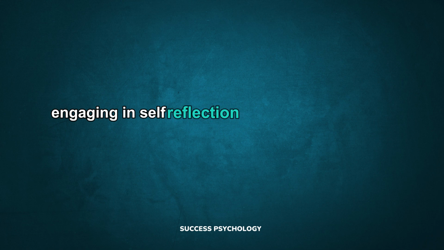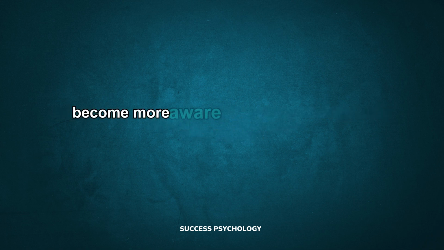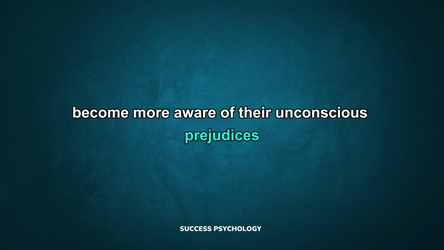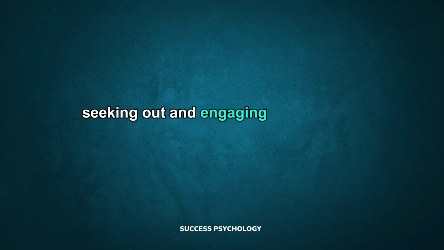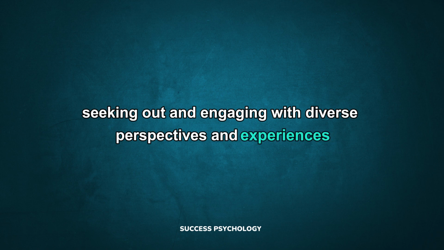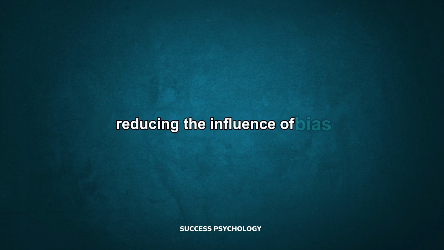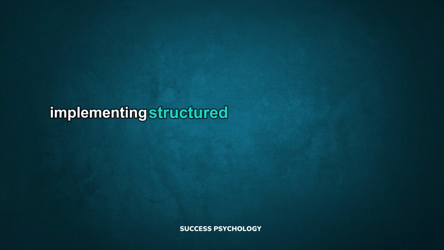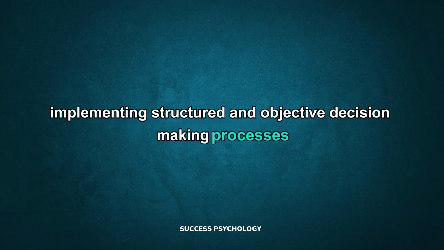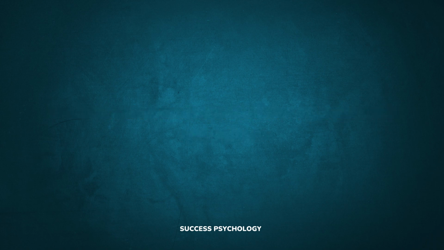Engaging in self-reflection and examining one's own biases can help individuals become more aware of their unconscious prejudices. 4. Diverse perspectives. Seeking out and engaging with diverse perspectives and experiences can challenge and broaden one's understanding, reducing the influence of bias. 5. Structured decision-making. Implementing structured and objective decision-making processes can help reduce the impact of bias on judgments and actions.